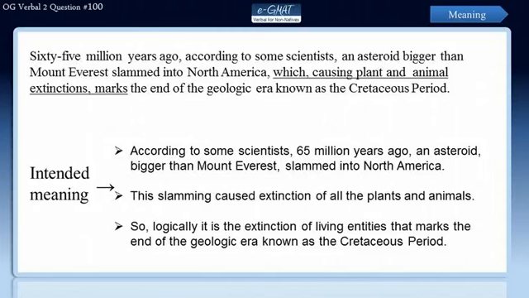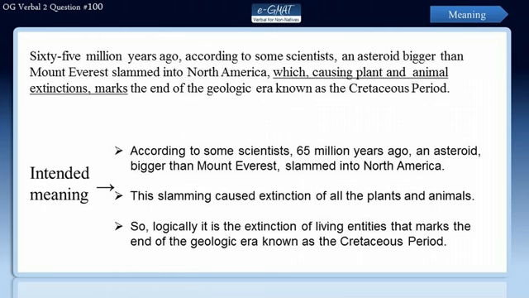But the way this sentence is written, it seems that this event of a gigantic asteroid slamming into North America marks the end of this particular geological era, which is not logical. So we certainly have a meaning error in this sentence.